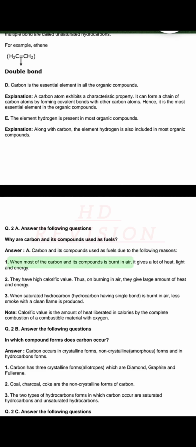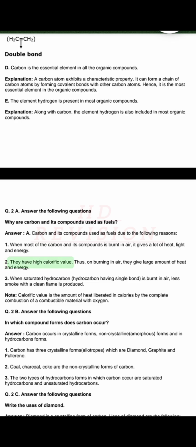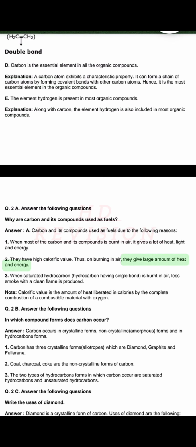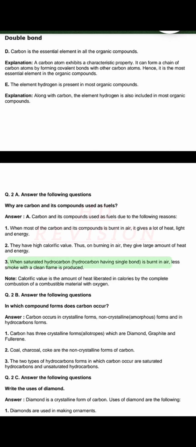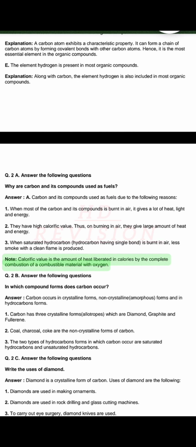When most of the carbon and its compounds are burnt in air, they give a lot of heat, light and energy. 2. They have high calorific value. Thus, on burning in air, they give a large amount of heat and energy. 3. When a saturated hydrocarbon having single bonds is burnt in air, less smoke with a clean flame is produced.